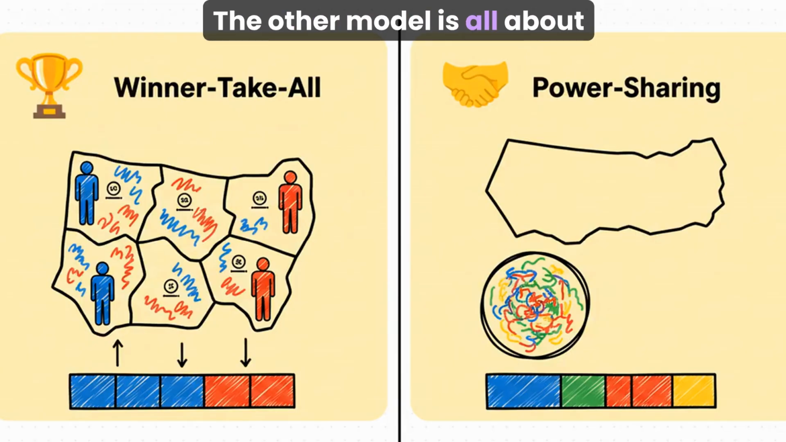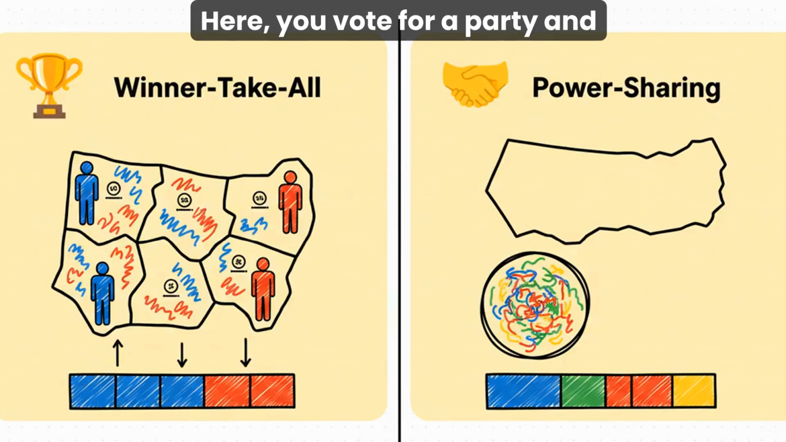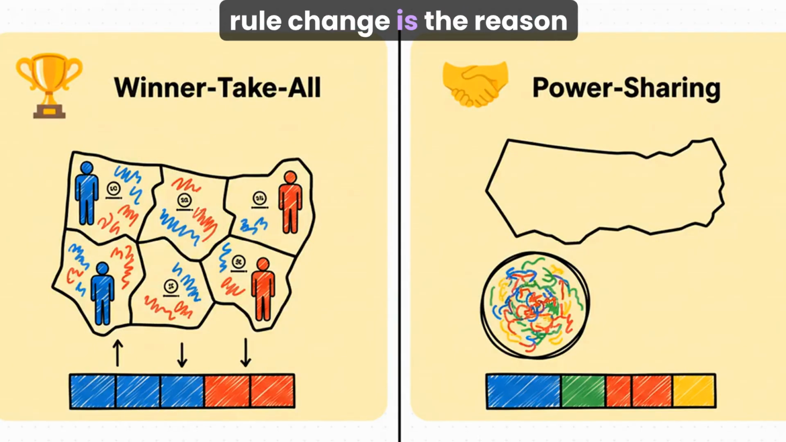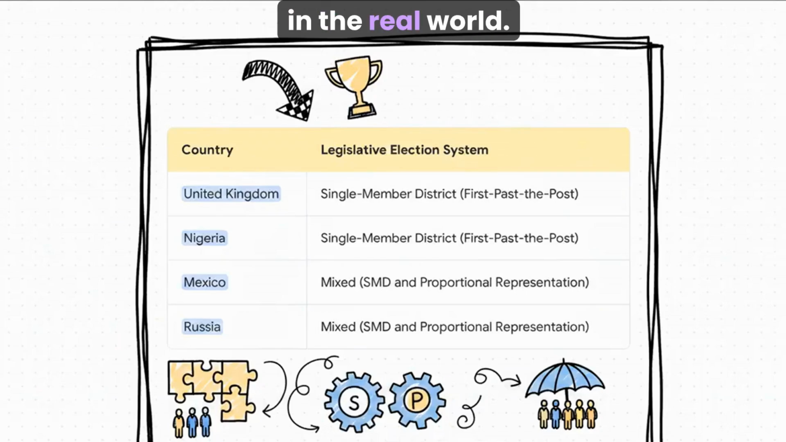The other model is all about power sharing, which is called proportional representation. Here, you vote for a party and they get a number of seats that matches their percentage of the national vote. It's amazing how this one little rule change is the reason some countries have tons of parties and others really only have 2. So let's see how this plays out in the real world.